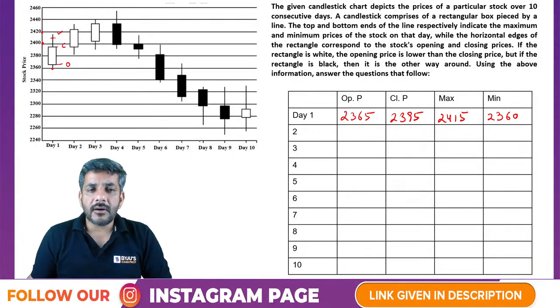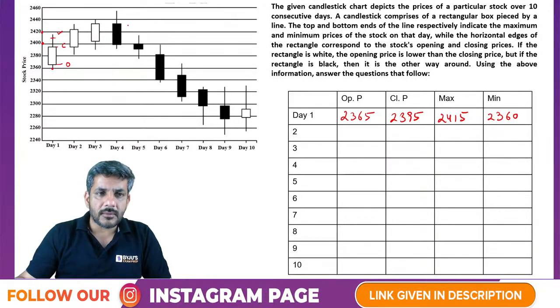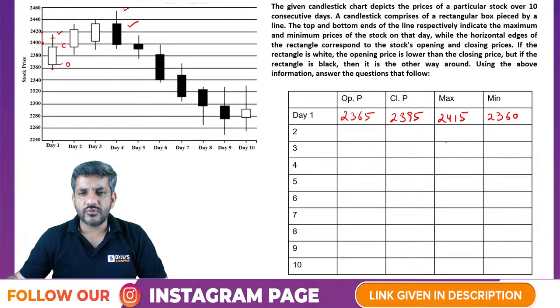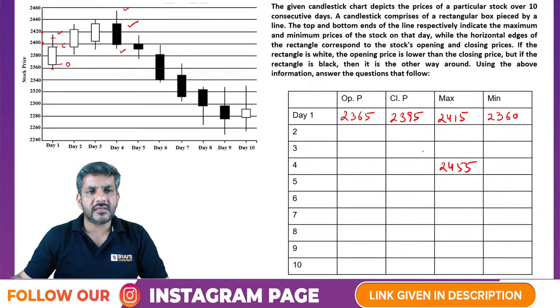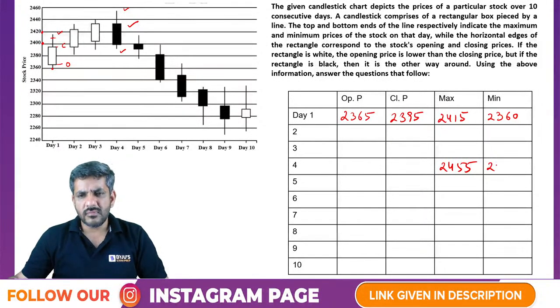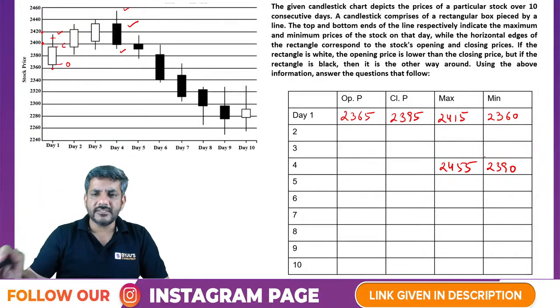Similarly, when I'm talking about a black graph, let us say I talk about this black graph. This is the maximum price, which is very close to 2455 on day 5, right? Similarly, this is the minimum price. I can say this is approximately 2390, right? It is almost in the middle, so I took 2390.